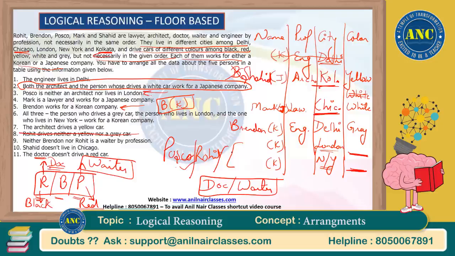If Posco is not living in London, then it means Rohit lives in London and Posco would live in New York. Posco is a waiter there, driving a red car. Rohit is a doctor here, driving a black car. These are all the information required, and we were able to fill all of them.